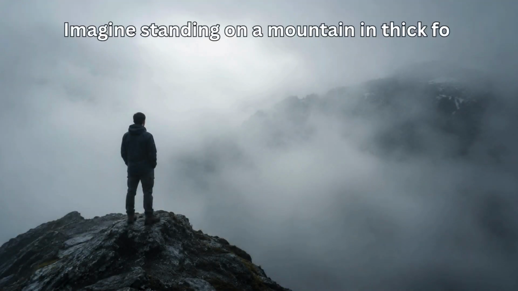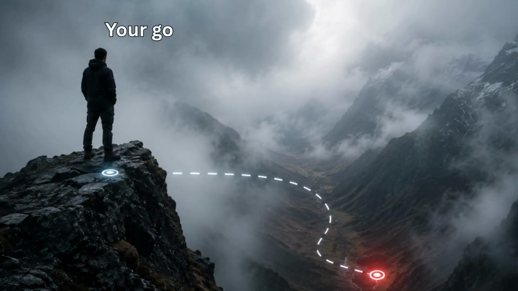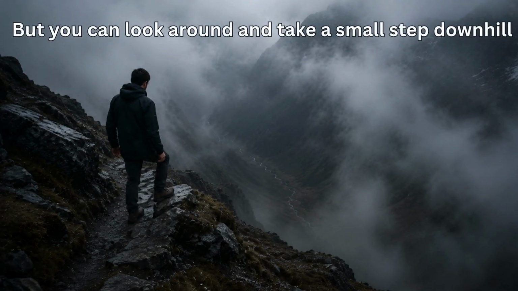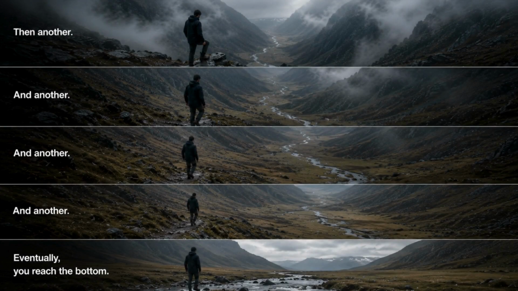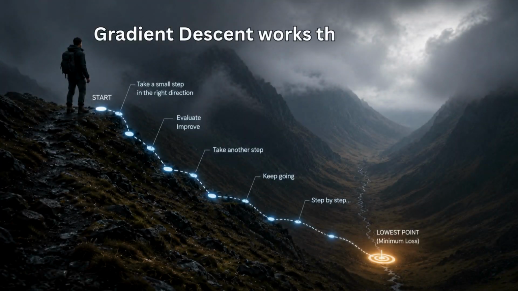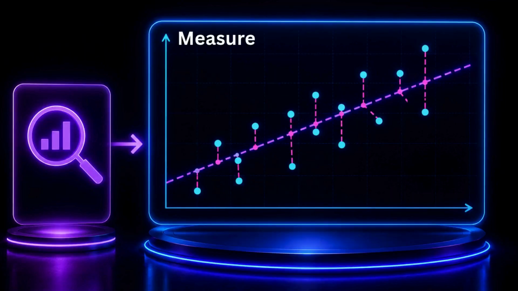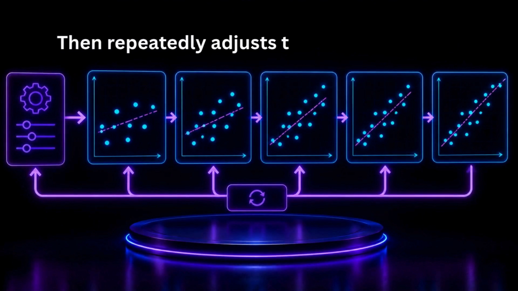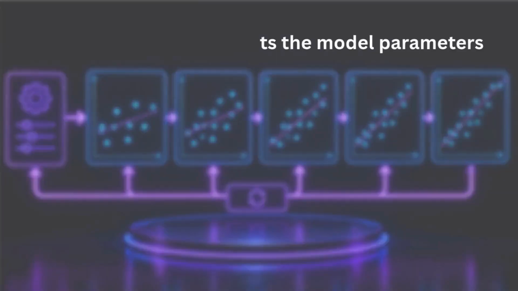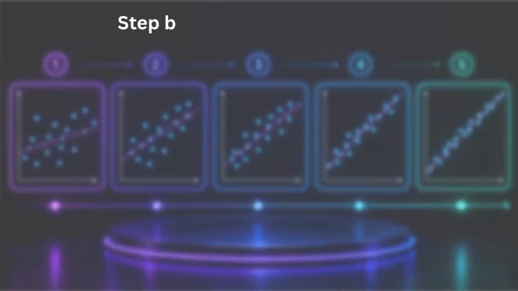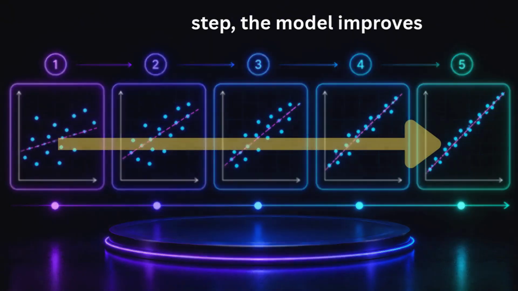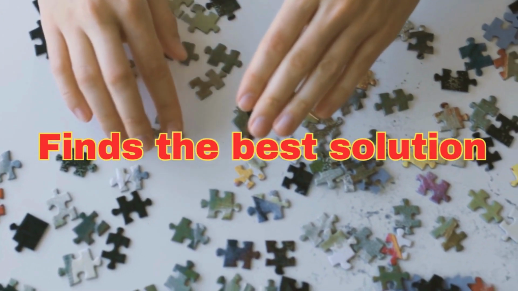Imagine standing on a mountain in thick fog. Your goal is to reach the lowest point. You can't see the entire landscape, but you can look around and take a small step downhill. Then another, and another. Eventually, you reach the bottom. Gradient descent works the same way. It starts with a random guess, measures the error, then repeatedly adjusts the model parameters in the direction that reduces the error. Step by step, the model improves, and eventually finds the best solution.